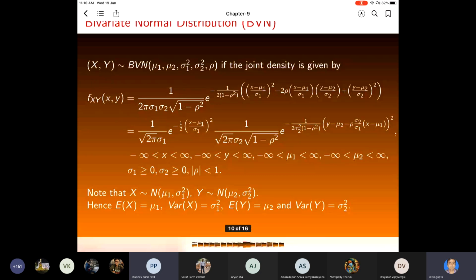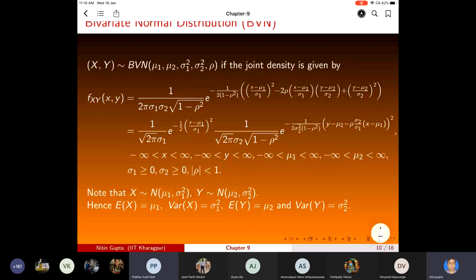Now let us start with the bivariate normal distribution. (X, Y) is said to be bivariate normal with parameters mu1, mu2, sigma1 square, sigma2 square and rho if the joint density is given by f(x,y) equal to 1 by 2 pi sigma1 sigma2 under root of 1 minus rho square, e raised to power minus 1 by 2(1 minus rho square) times [((x minus mu1) upon sigma1) square minus 2 rho ((x minus mu1) upon sigma1)((y minus mu2) upon sigma2) plus ((y minus mu2) upon sigma2) square].